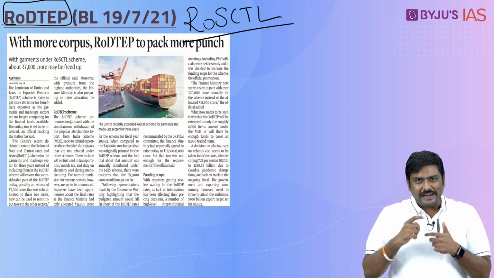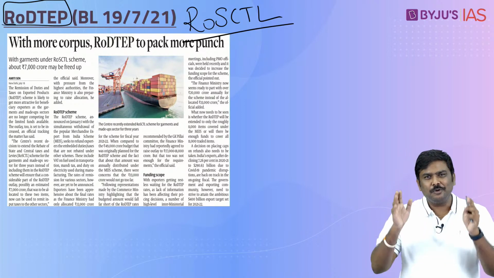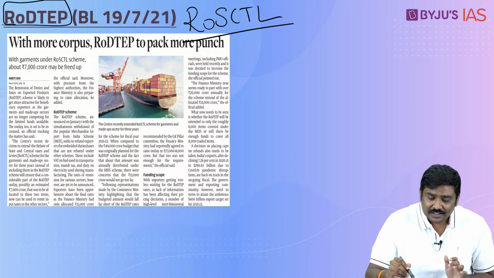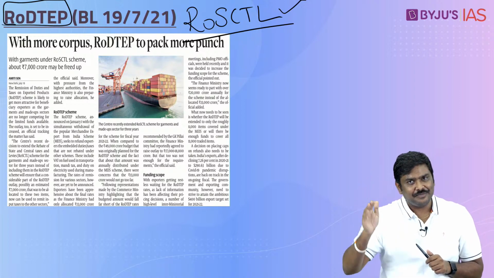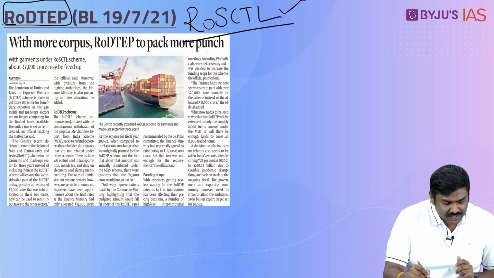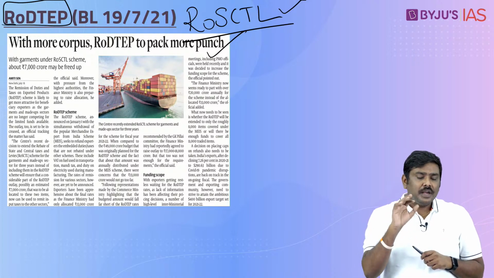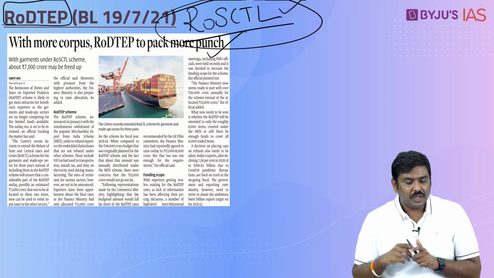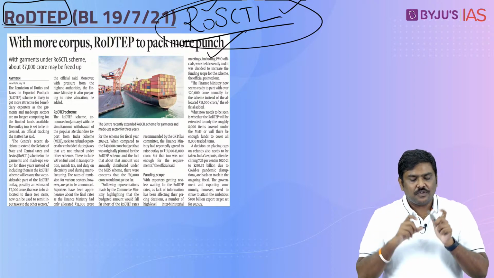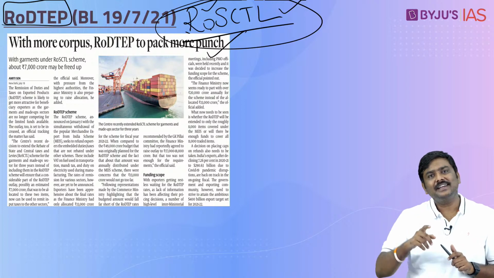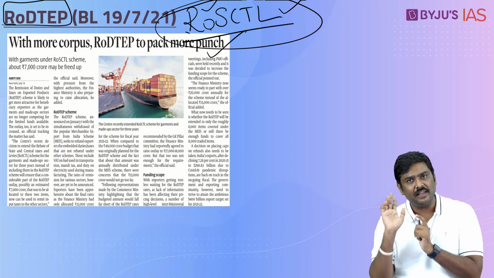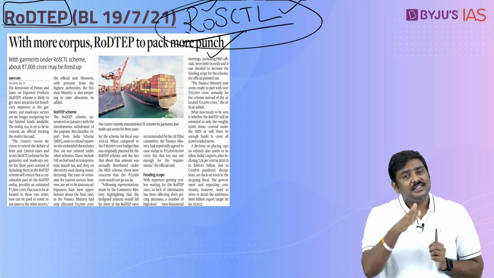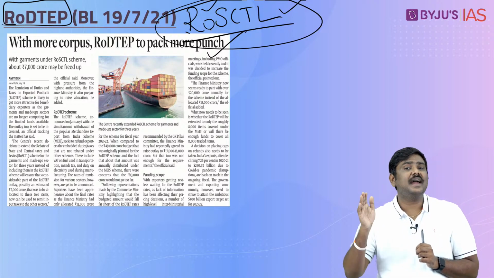And very recently, if you have been reading the newspaper, the Government of India put very big advertisements in many national dailies, stating that this scheme has been extended. Now, what is this scheme that I am referring to? RoSCTL. Please understand, this scheme stands for Remission of State and Central Taxes and Levies. I will repeat the expansion of the acronym: Remission of State and Central Taxes and Levies.